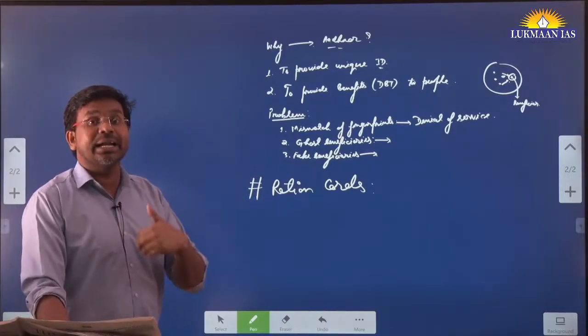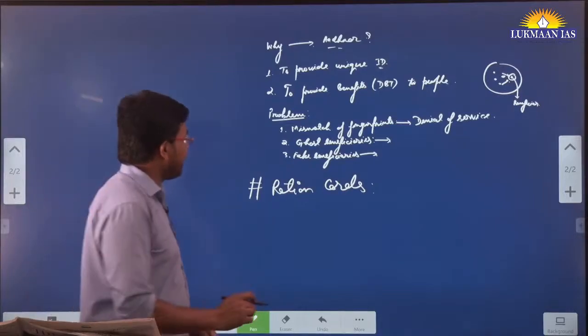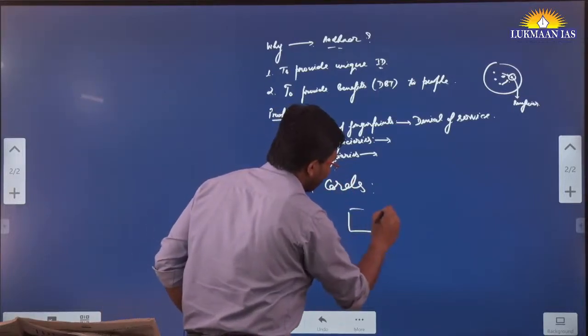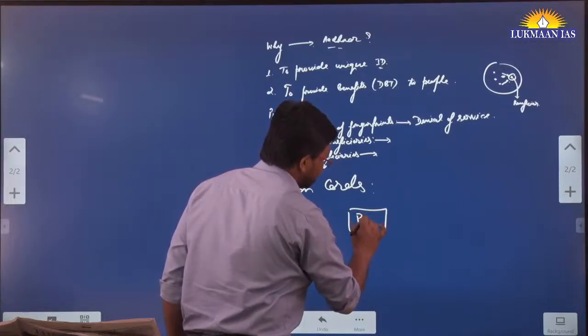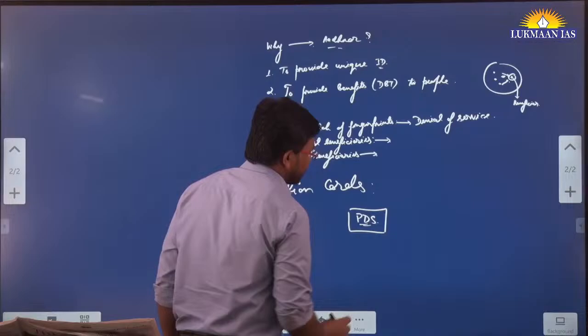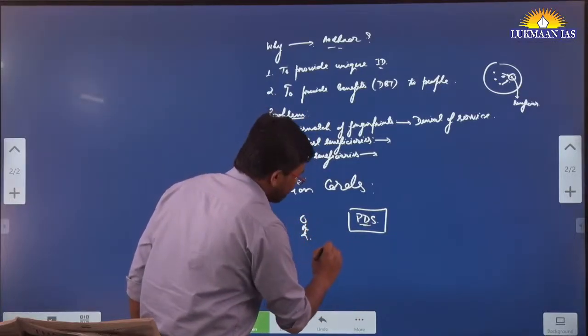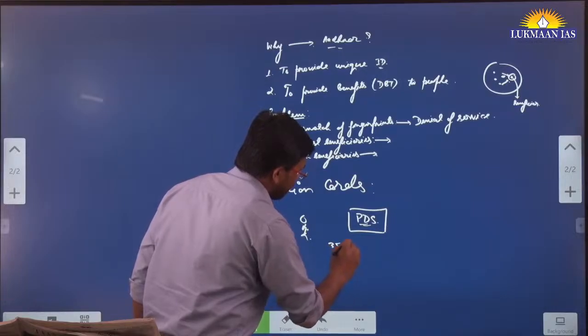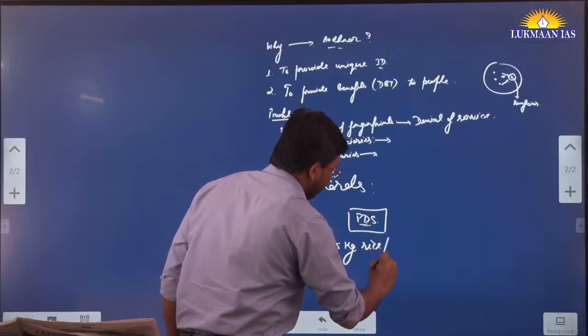Apart from this, there is another problem with the Adhar system. What is that problem? Let's say there is a ration shop, which we generally call a public distribution system, PDS shop. Under this shop, a person goes, and this person is entitled to 35 kg of rice per month.